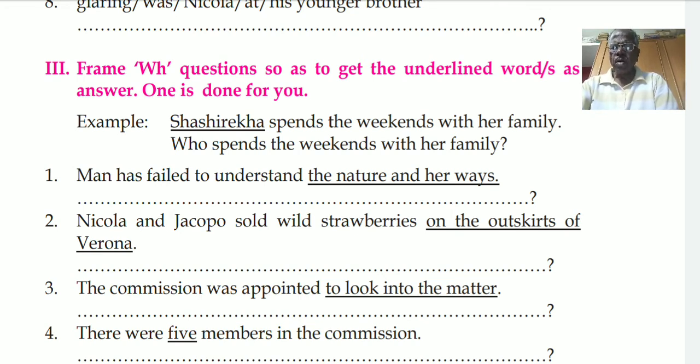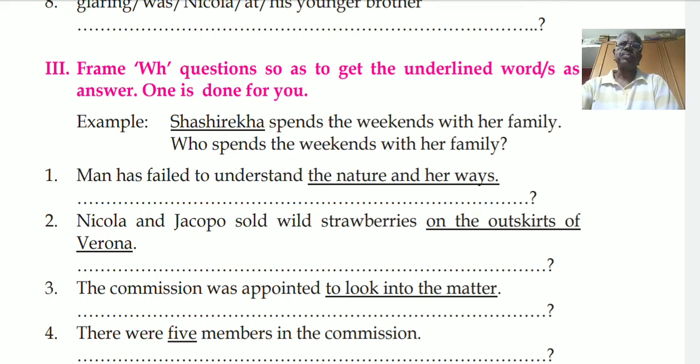One more example, mango is a tasty fruit. Underline mango. Here we can ask a question, which fruit is tasty? That means which can be used both for persons and things.